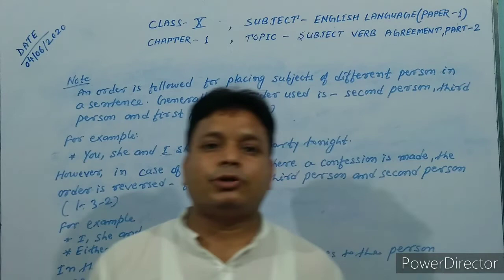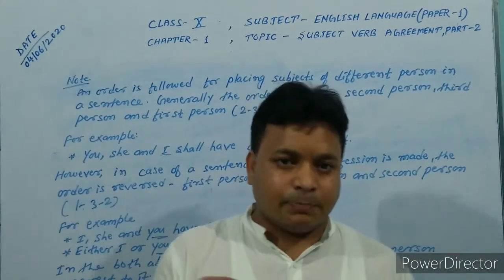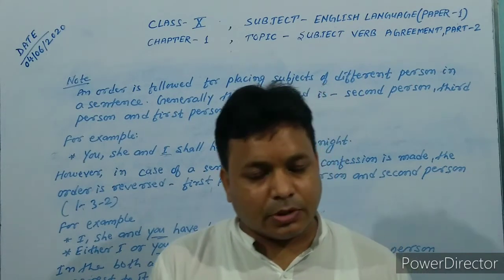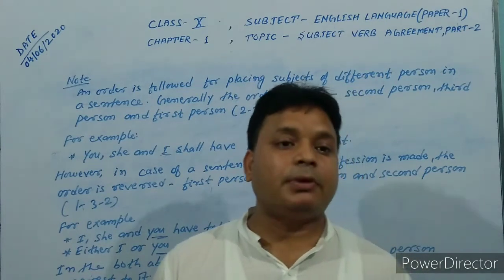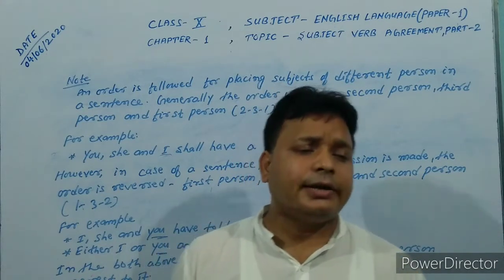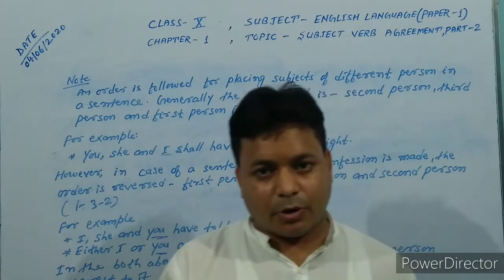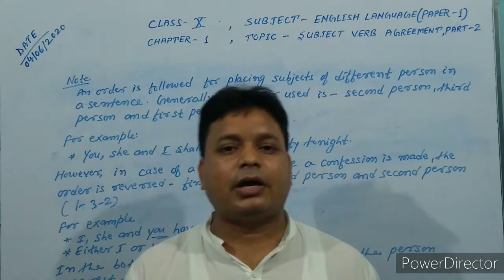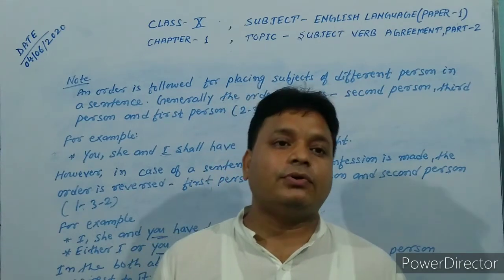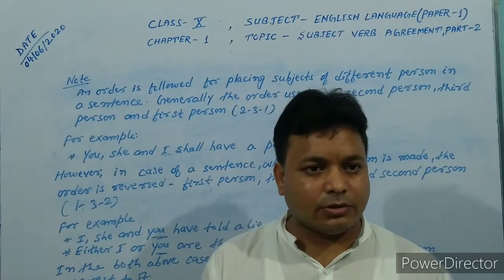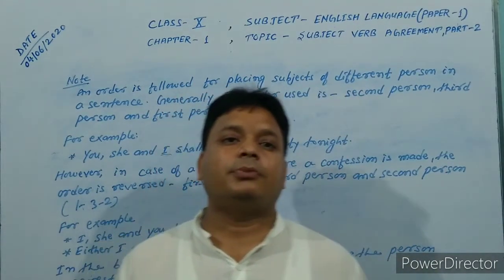Second sentence I am going to tell you: plenty of oranges. After plenty of, a plural noun comes, so we have to use a plural verb. Plenty of oranges are needed to make this dish. Next example, a couple of changes. After of, changes is a plural noun, so we have to use a plural verb. A couple of changes are required. A handful of men: men is a plural noun, so we have to use a plural verb. A handful of men agree with him.